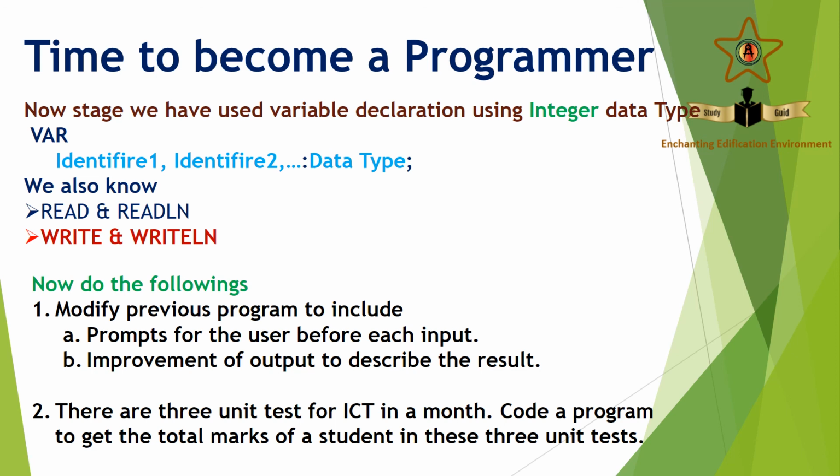Then for the second one, you have to code the program. We don't normally say write a program. Technically, we call it coding a program. So now you can code the program to get the total marks of 3 unit tests. So try out these things, and you can become a programmer. This is the first step.